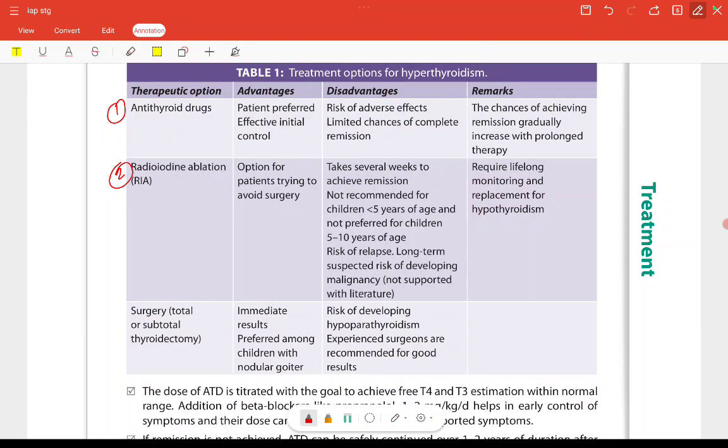This is the disadvantage, and not recommended for children less than 5 years of age and not preferred for children 5 to 10 years of age. There is risk of relapse also, and in long term suspect risk of developing malignancy. So this is not supported with literature, but there are chances of malignancy in long term with radioiodine ablation, and require lifelong monitoring and replacement for hypothyroidism.